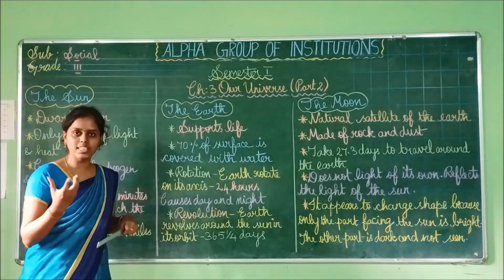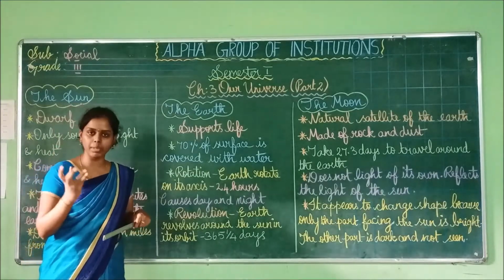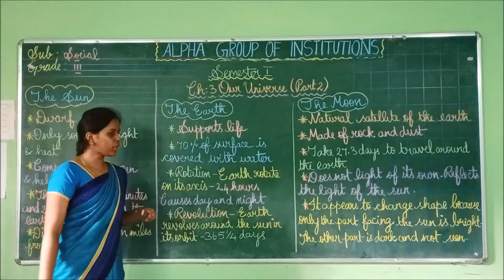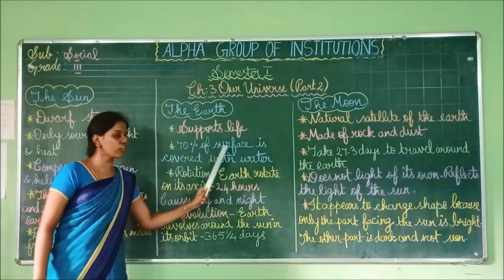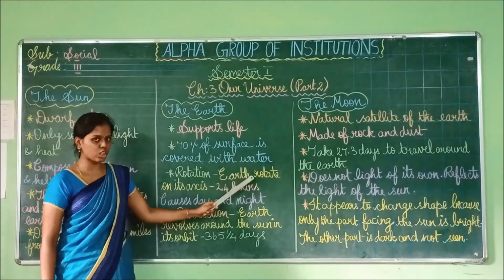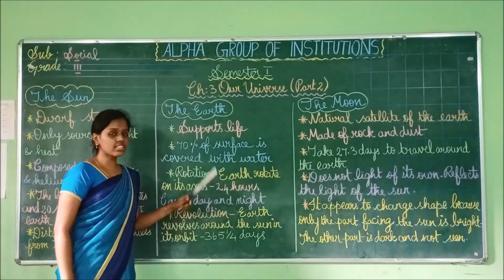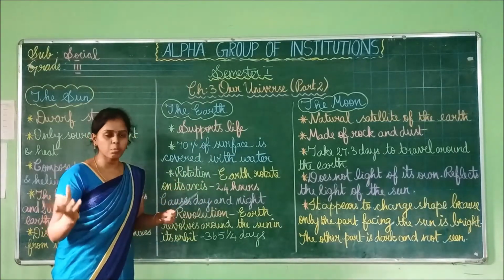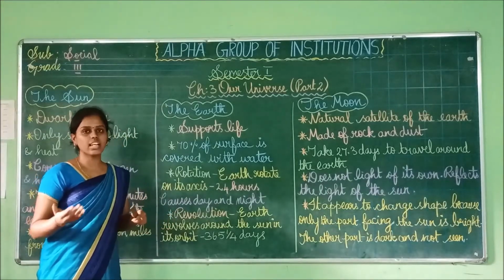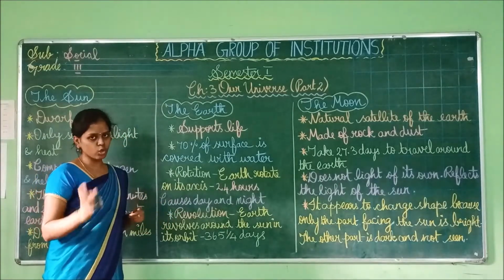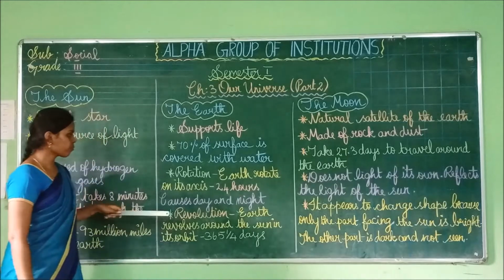While you are seeing a globe itself, you can see it is in blue color. Why? Because 70% of the surface is covered with water. Water is in blue color, and since most of the earth is covered with water, the earth is also in blue color.